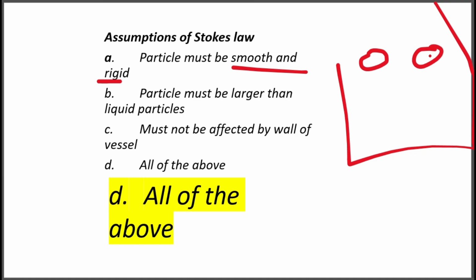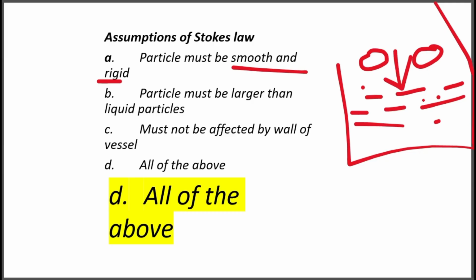It is falling in water, which is a liquid of density 1 gram per centimeter cube. It is falling in water under the influence of gravity. So there will be water molecules. These are the water molecules.